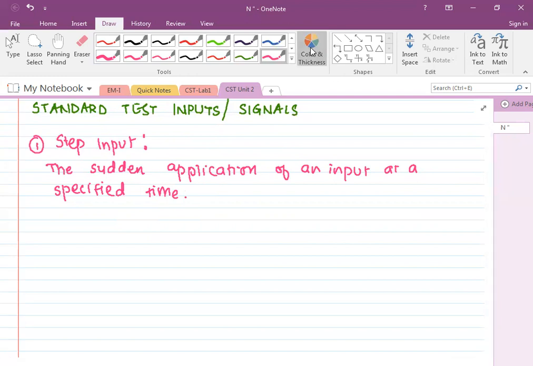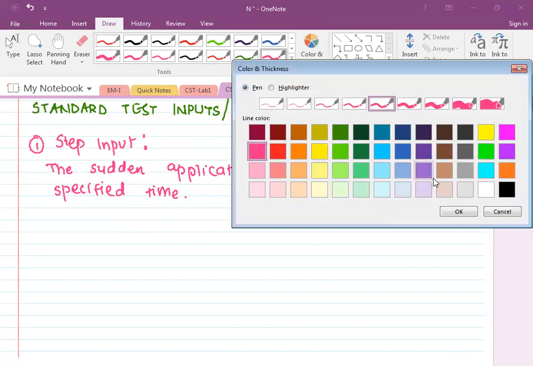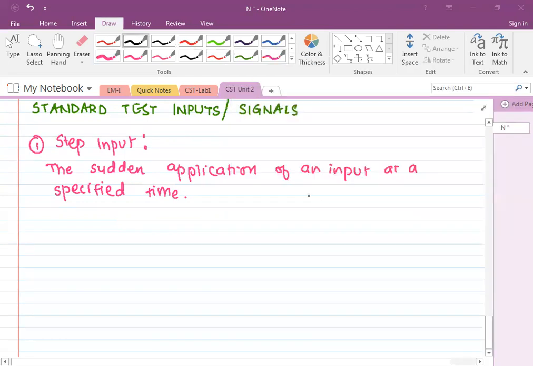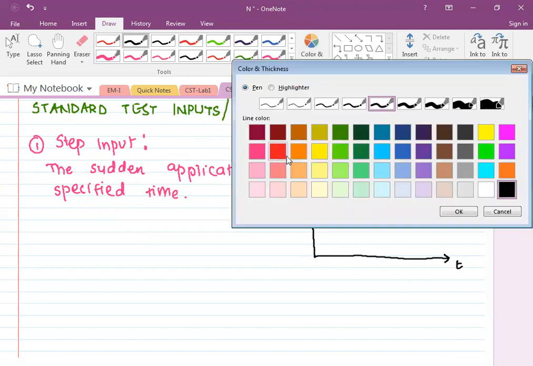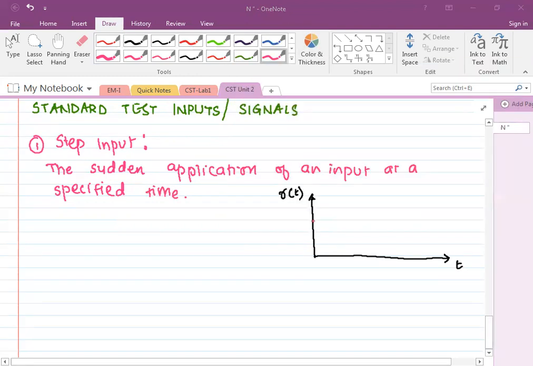So if I show you how the step input looks, this is the nature of input, R of t. This is the time t, and it is suddenly applied. Suddenly applied means the nature can be shown like this. A, magnitude is A, and at t equal to 0, it is applied.